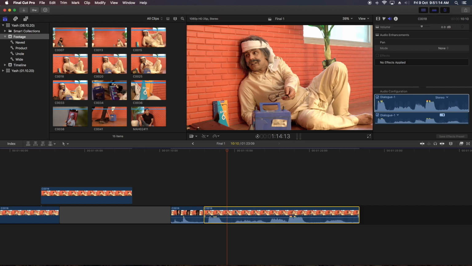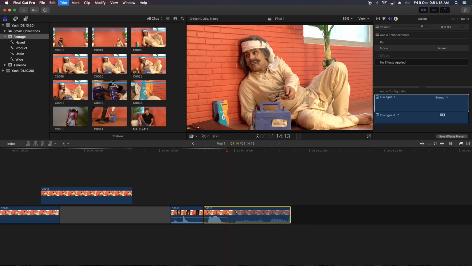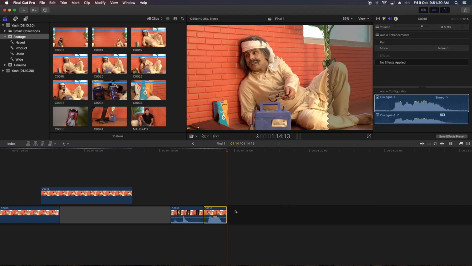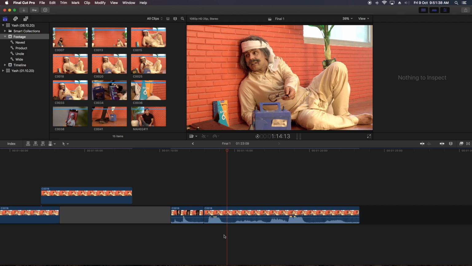So the easiest way to perform this edit is Option right bracket. The clip is automatically trimmed to our desired location. Option right bracket, bracket close, we can say. So now it's getting easier to edit the clips.